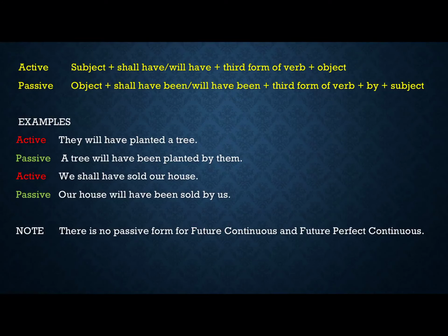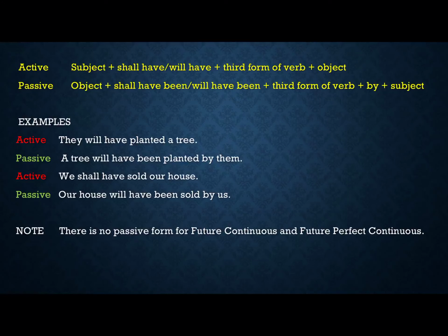One more: we shall have sold our house by next June. What will be the passive voice? Our house will have been sold by us by next June. Or: I will have completed the book. The book will have been completed by me.